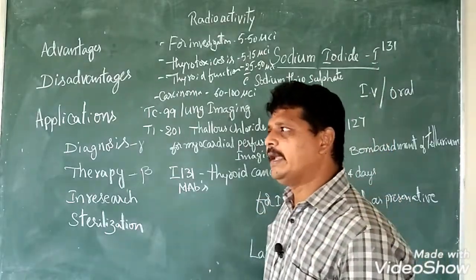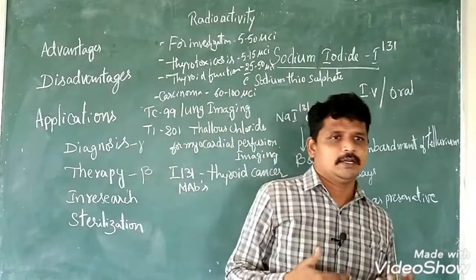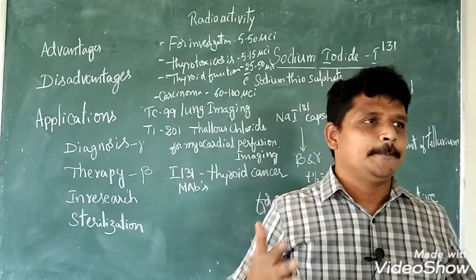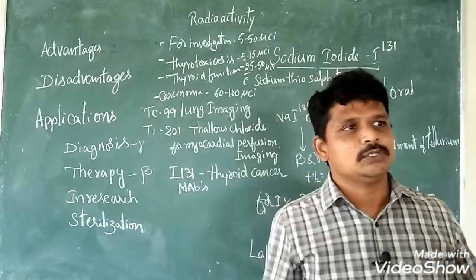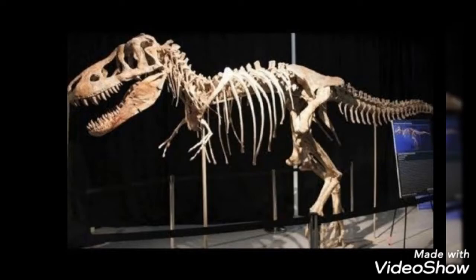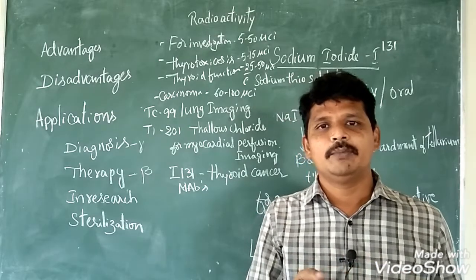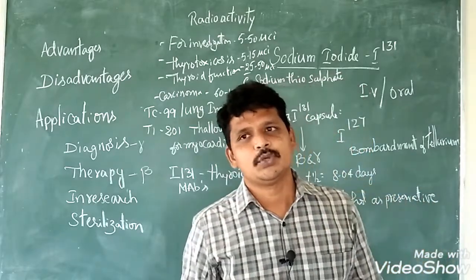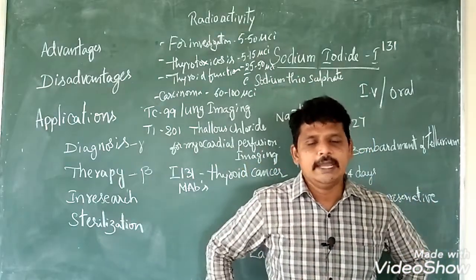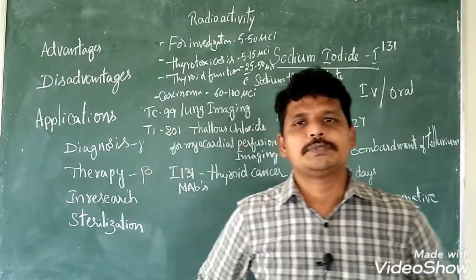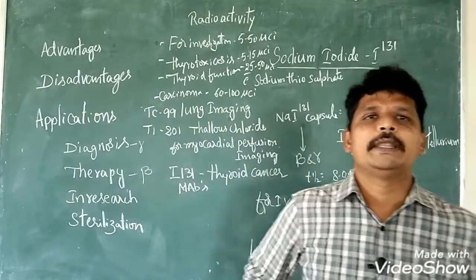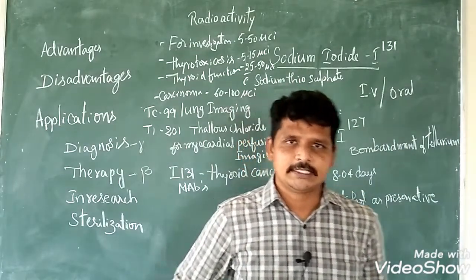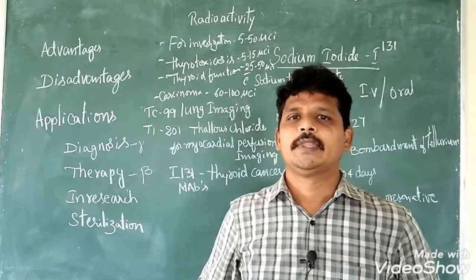Fine. So next, how can an archaeologist calculate the age of a fossil? Say, for example, a dinosaur died some thousands of years back. Still, they are able to find out that it belongs to a specific period. So what happens here? In nature, radioactive isotopes exist. Carbon is present as carbon 12, 13, 14.